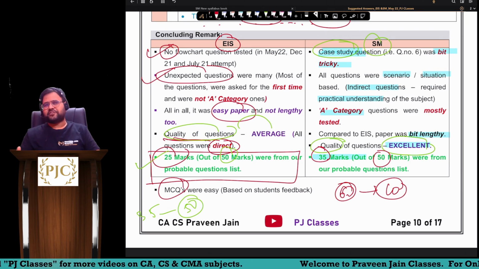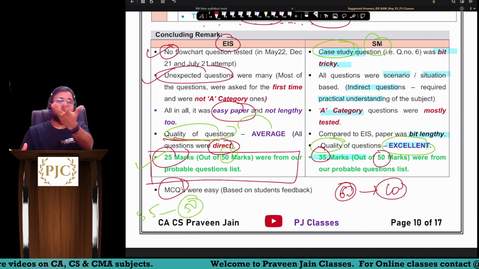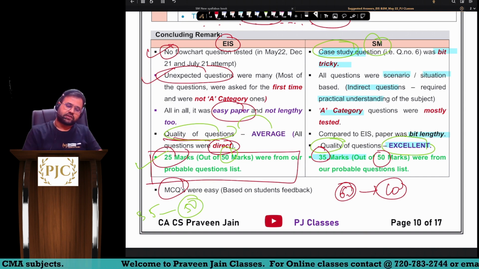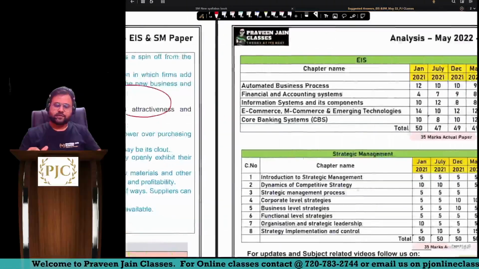MCQs, based on student feedback, were easy. Again, if you find it differently, or if you can recall any MCQ, sir, put it in the comment section so that it will be useful for future students. This will obviously be given by those people who have written the paper, sir.